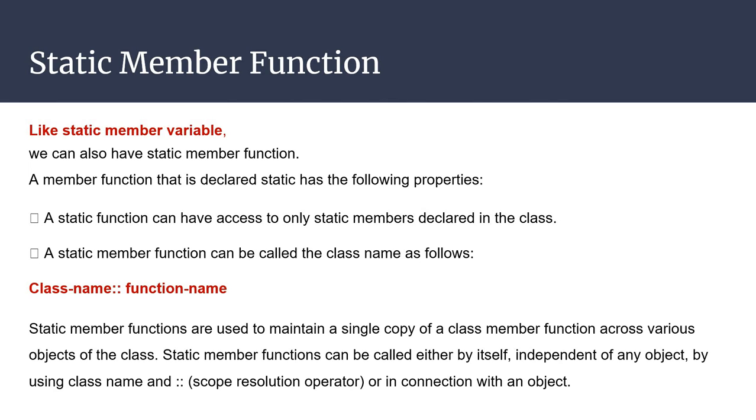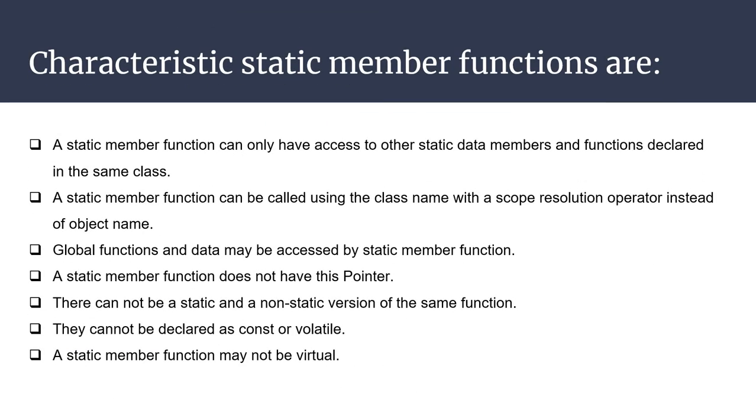Static member functions are used to maintain a single copy of a class member function across various objects of the class. A static member function can be called either by itself, independent of any object, by using the class name, or in connection with an object. The characteristics of static member functions are: first, a static member function can only have access to other static data members and functions declared in the same class.